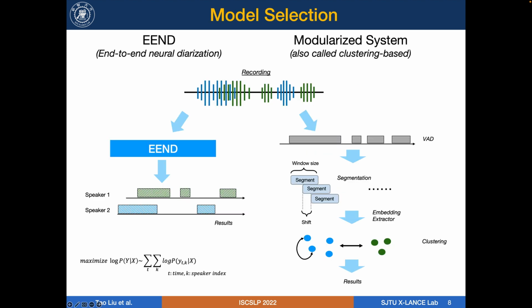In the model selection part, we analyze two systems, EEND and modularized system. EEND is an end-to-end neural diarization system and can be directly optimized on the training data, CSSD dataset here. Modularized systems, also called clustering-based systems, have several modules, VAD, embedding extractor, and clustering, which are trained or optimized independently.